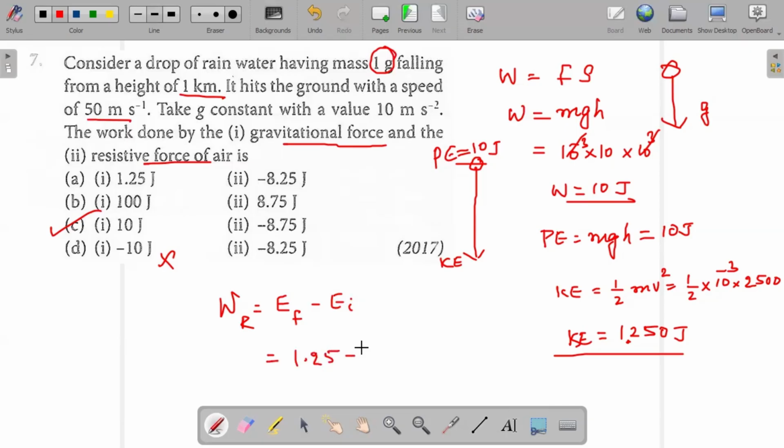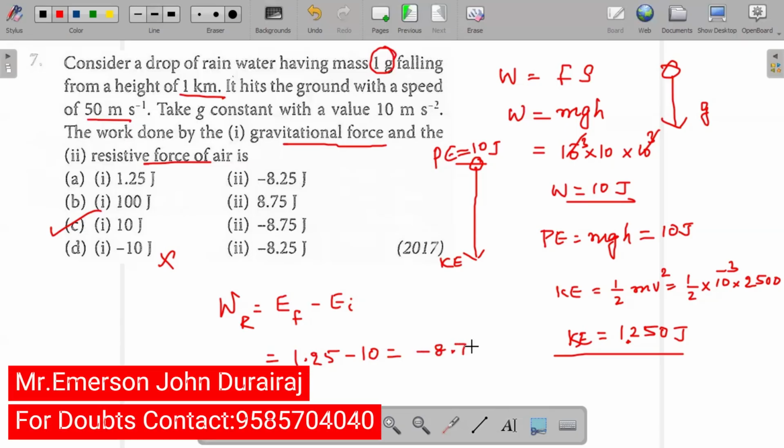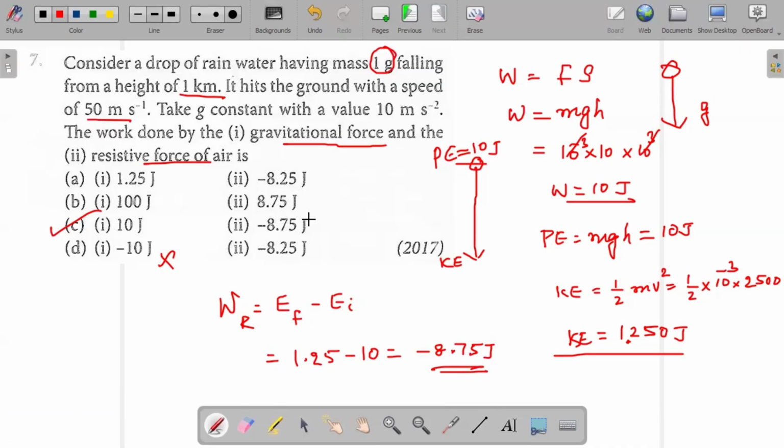So final energy minus initial energy is 1.25 minus 10, which is equal to minus 8.75 joules. This is the work done by the resistive force. This is the answer.